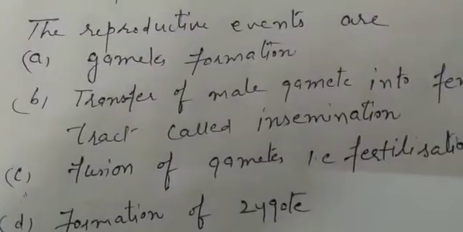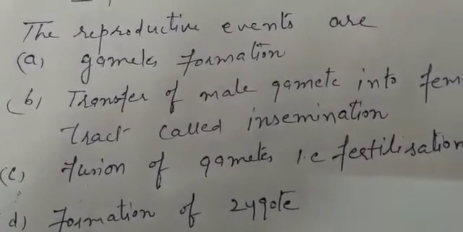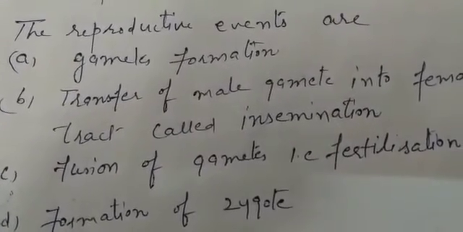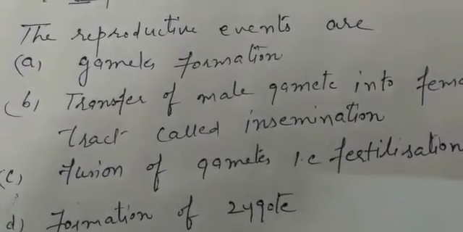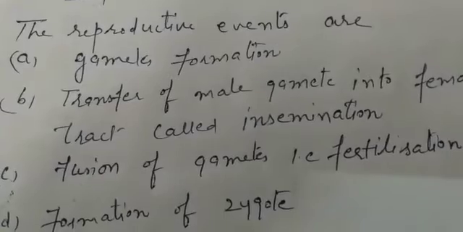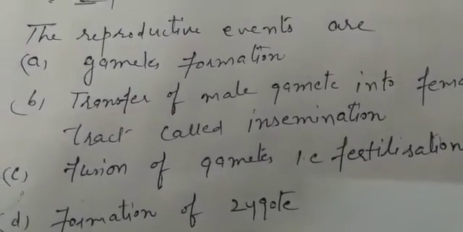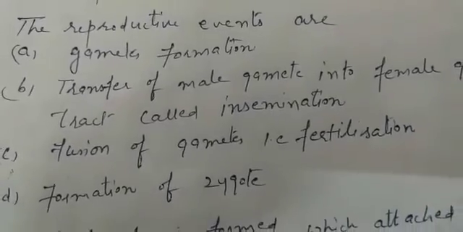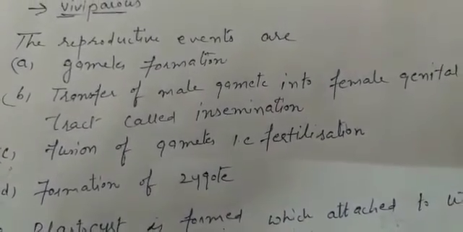In case of human beings, male and female are different. So males produce male gametes and females produce female gametes. And this gamete formation is called gametogenesis.